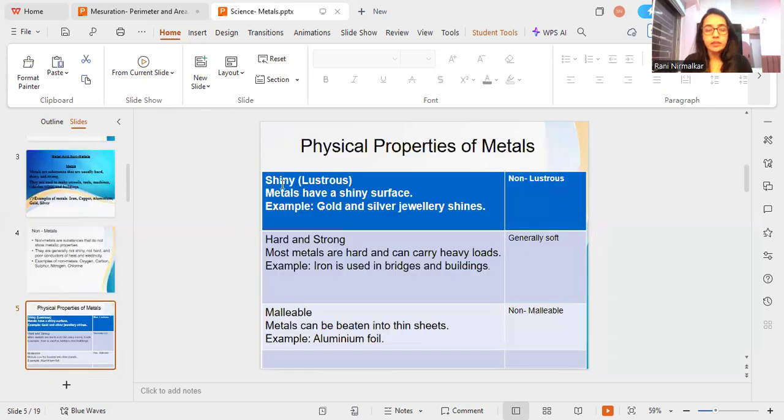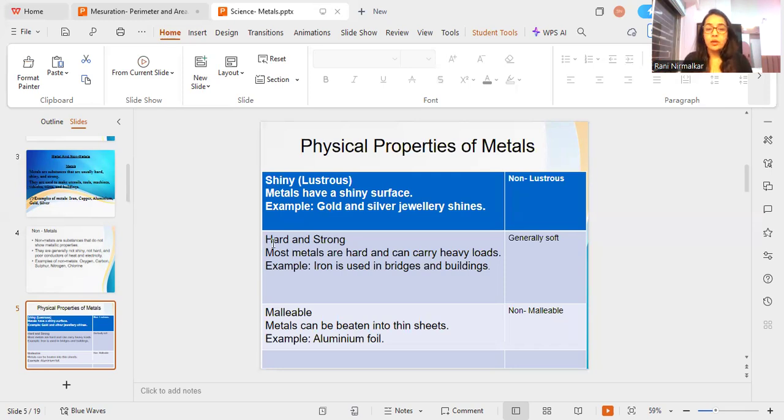So the first property is lustrous. Lustrous means, as I told you, shine. Metals have a shiny surface, for example, gold and silver. You can see the aluminum and you can see the gold. Lustrous means they produce shine. One of the properties of metal is shine. For example, gold and silver jewelry shines.